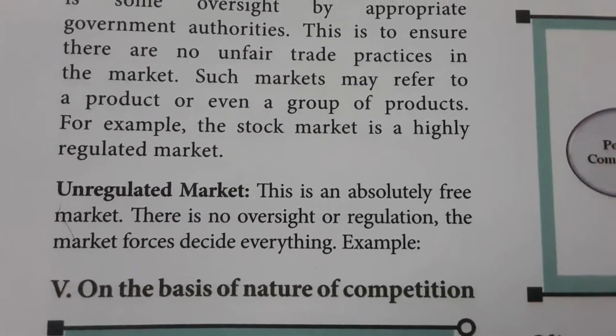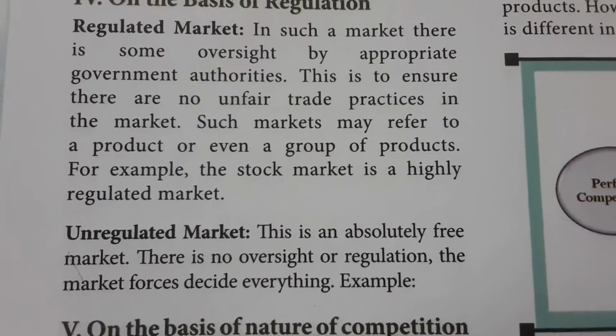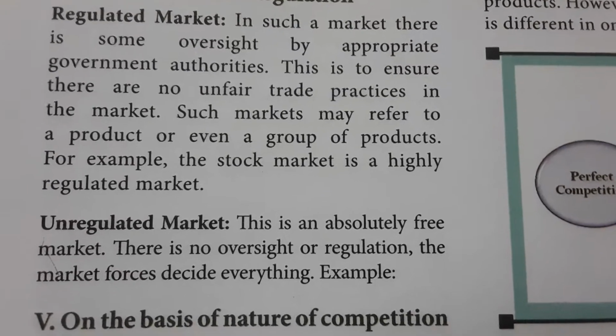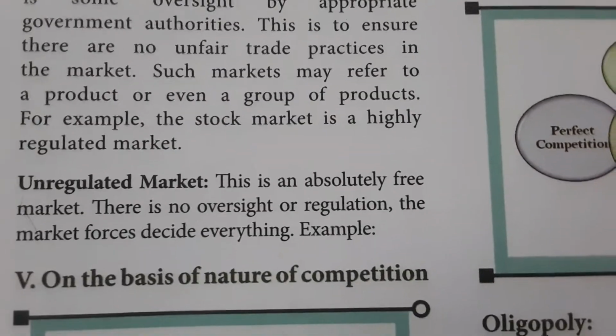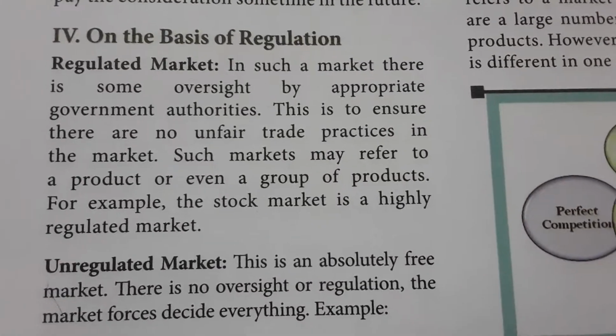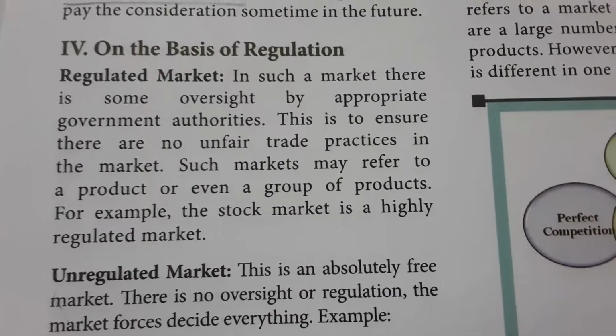Whereas in the unregulated market, there is absolutely free market, with no oversight or regulation. The market forces decide everything, so the marketers or the sellers can decide everything here. Whereas in the regulated market, the government will decide, because there is always oversight by the appropriate government authorities.